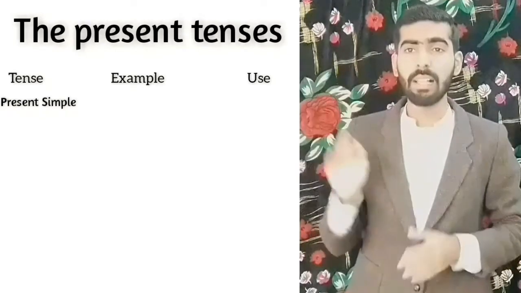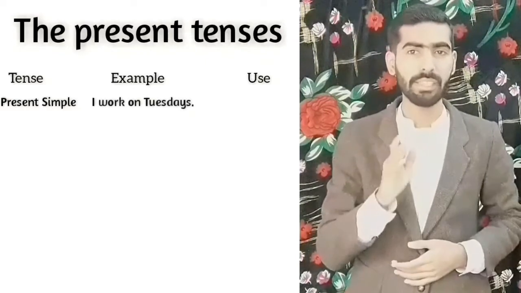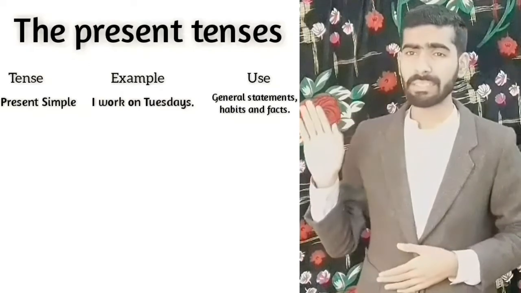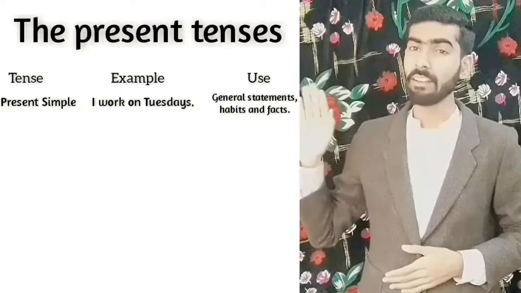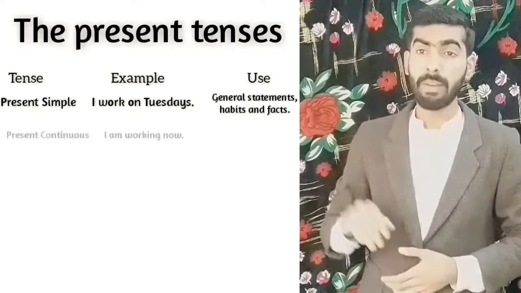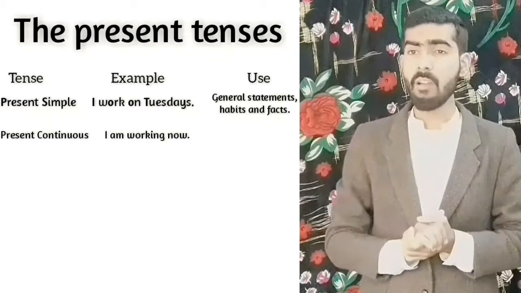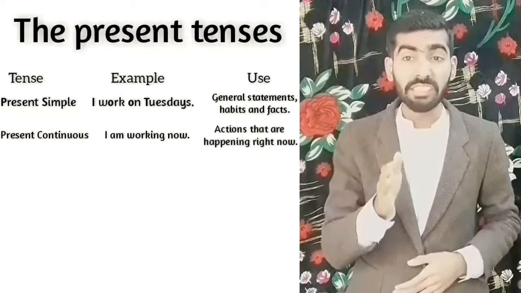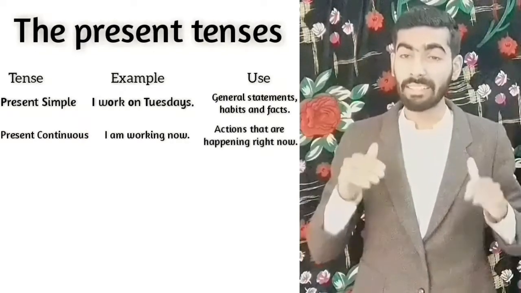Present simple, I work on Tuesdays. This is used to talk about general statements, habits and facts. The present continuous, I am working now. This is used to talk about actions that are happening right now.